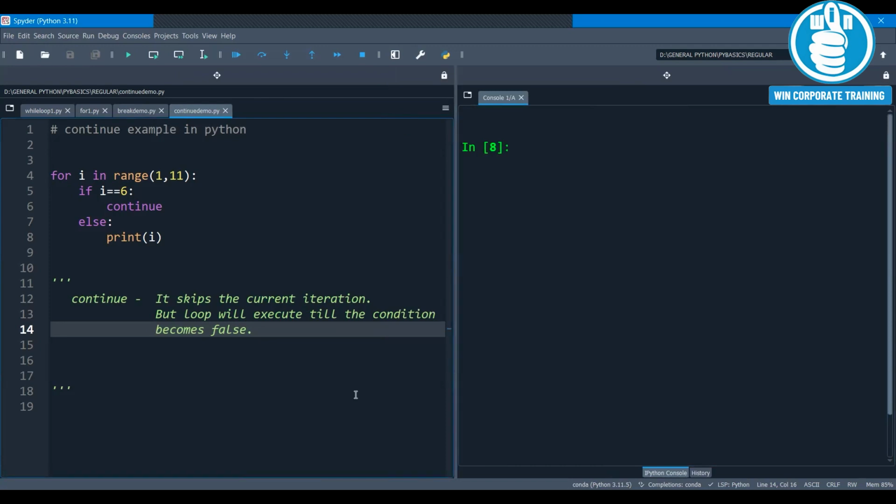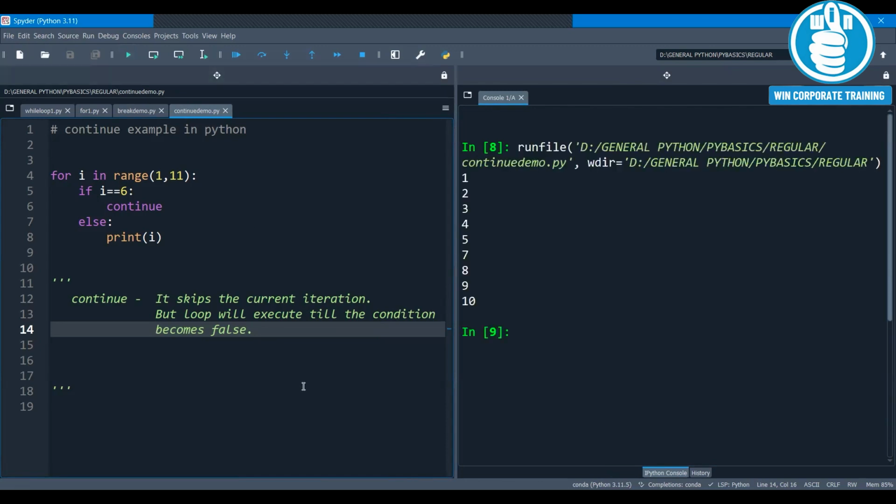So now let us execute the same program. If you see the output of the continue example, when i is equal to 6, we have mentioned continue. That specific iteration has been skipped, but apart from 6, all other numbers are printed.